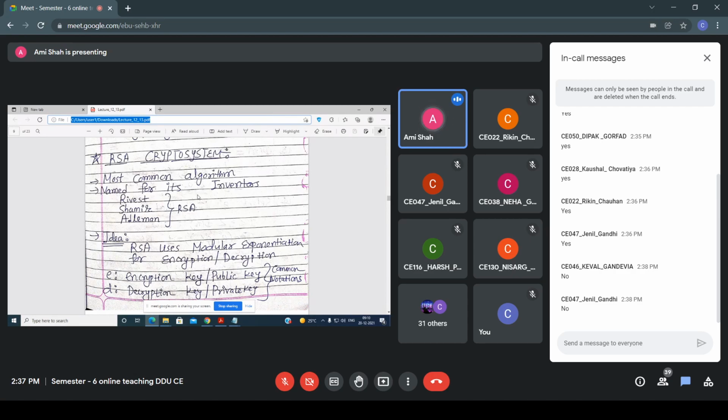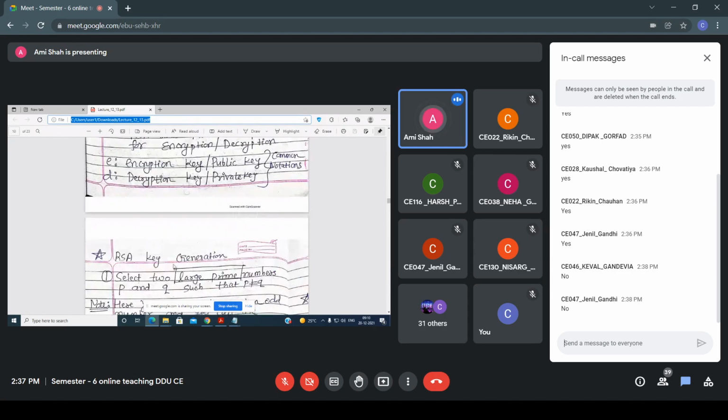So by using this name, they have created this RSA, and RSA uses modular exponentiation for encryption and decryption. E here, the E that I am using, is the encryption key, or I can say public key. These are the common notations, and D that I am using is the decryption key, or I can say private key. So these are the common notations that you have to remember.